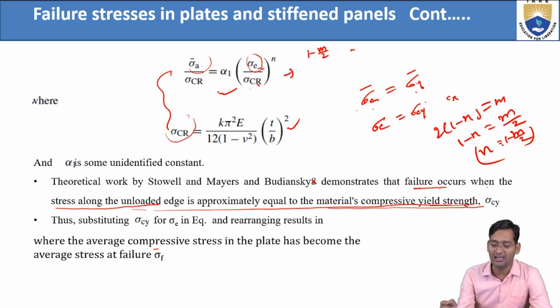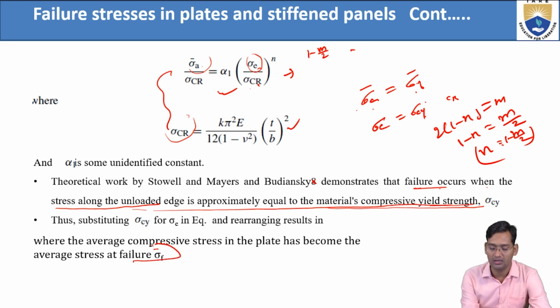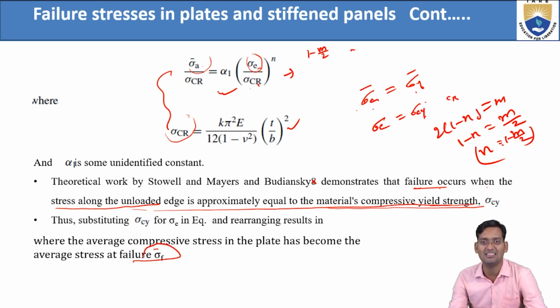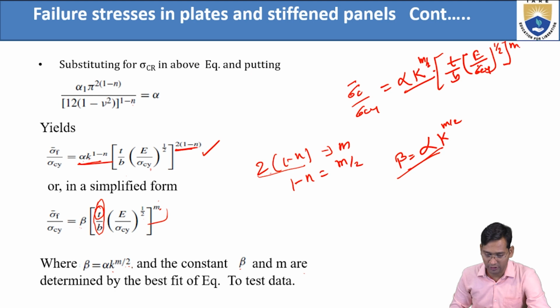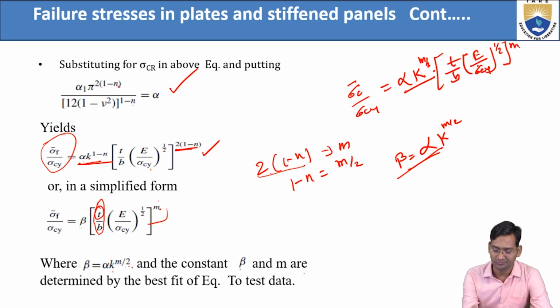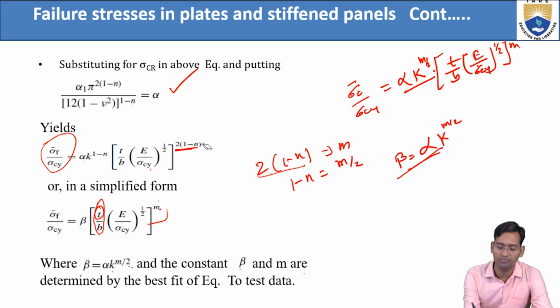Okay. So now when sigma E, that is unloaded, becomes the compressive yield stress, what happens? Sigma E changes to sigma CY, and sigma dash A will change to what? Sigma F bar, that is the average stress at failure. So only sigma F bar is required, the failure stress at which it will fail, that is sigma F, and sigma F bar is just the average failure. After substituting this value, we got this. Now just replace sigma A bar with sigma F and sigma E with sigma CY. After substituting and simplifying, what will we get?